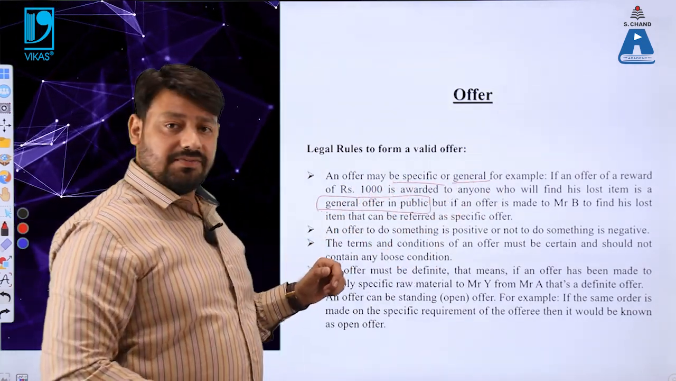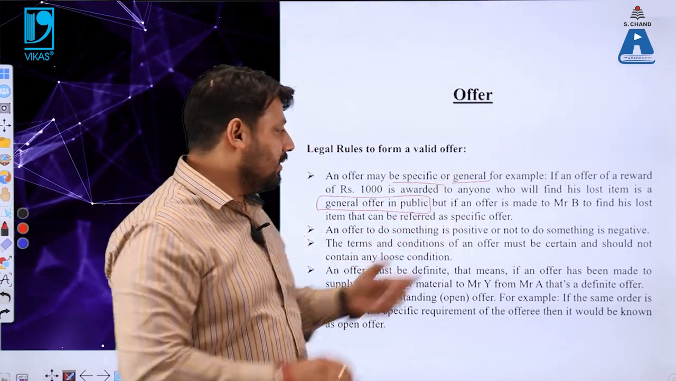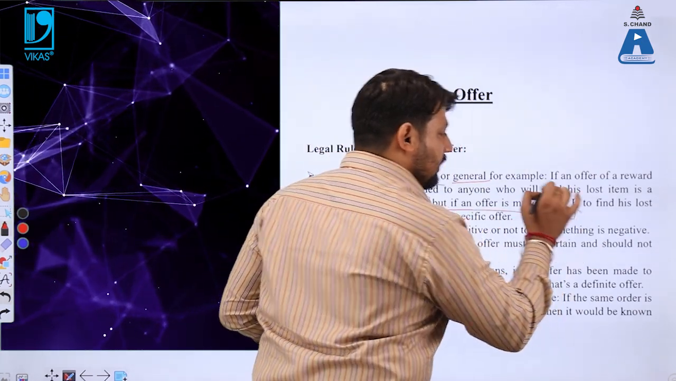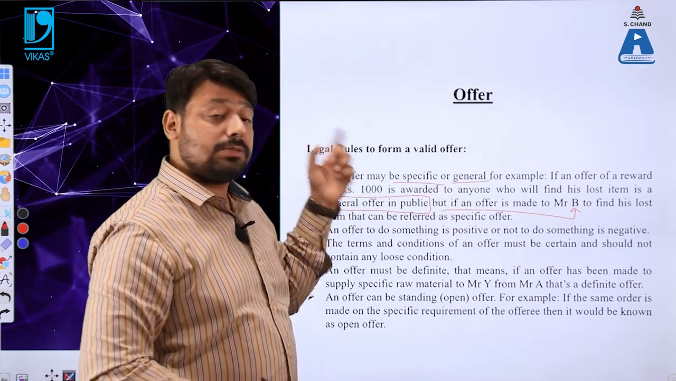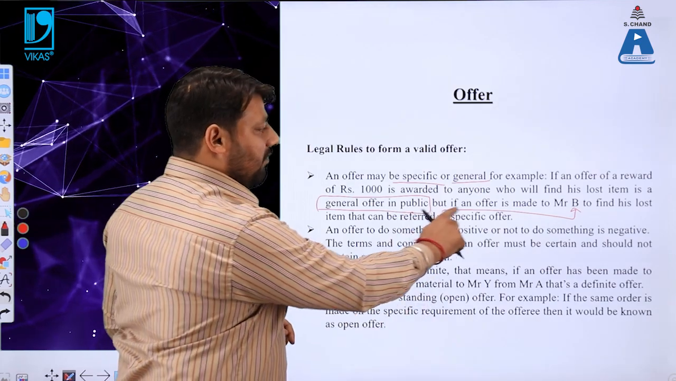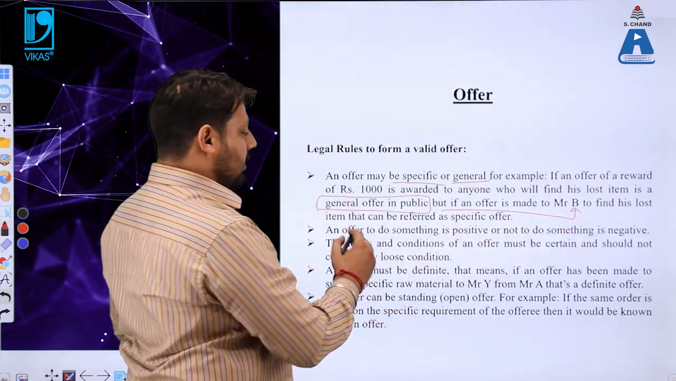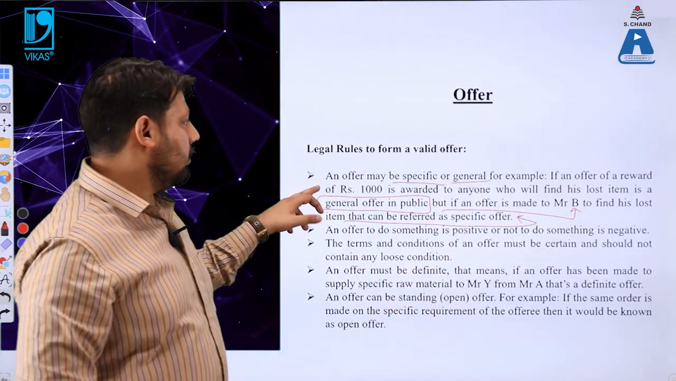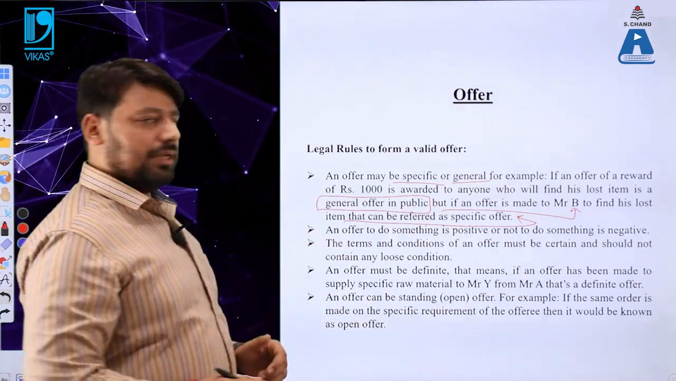Let us talk about the specific offer. If the same situation occurs again and that particular task has been specifically given to Mr. B, then that is known as a specific offer, because that offer has been specifically made to Mr. B. So if an offer is made to Mr. B to find his lost item, then that can be referred to as a specific offer. I hope this particular legal rule to make a valid offer is clear to you. Let us move to the next rule.